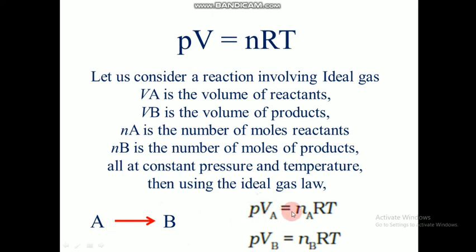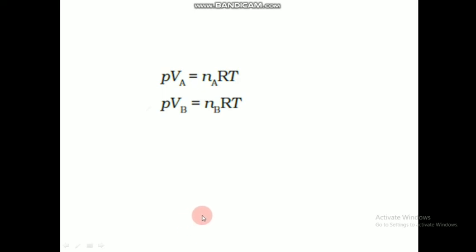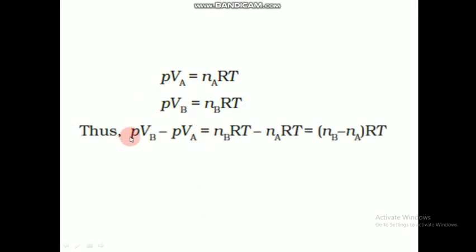So PVA is equal to nART. This is the ideal gas equation with respect to the reactant, and PVB is equal to nBRT is with respect to the product. Now we are going to subtract equation A from equation B. So we get PVB minus PVA, which is equal to nBRT minus nART.